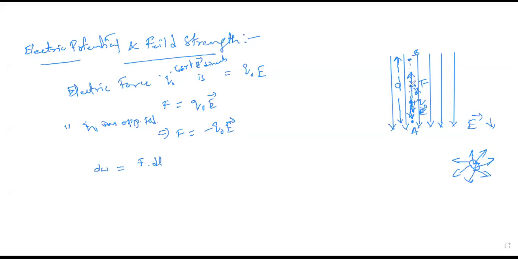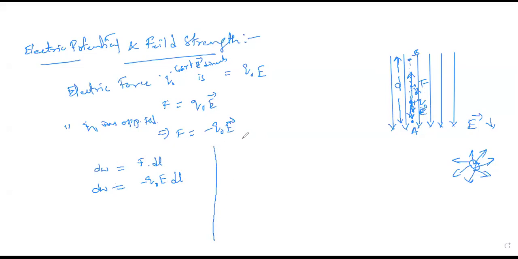When you are moving in the opposite direction, what do I have to write here? I can write the work done with respect to this external agent. Here I can write F is equal to, what do I have to write now? Anyone? I have to write minus Q naught E dl, because we moved in the opposite direction, correct, with a small distance dl. So the work done by the external agent on the test charge moved a distance dl will be minus Q naught E into dl. Then what is the total work done when you bring it from A to B?